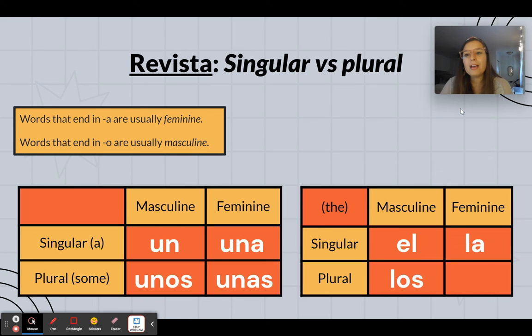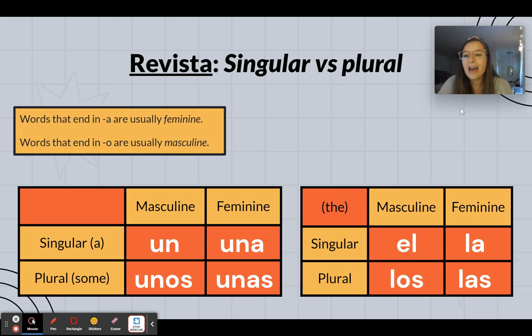For example, let's say we're out at a restaurant, right? And I'm super thirsty and I want many soft drinks. I want a Sprite and a Diet Coke. So I would say, yo quiero los refrescos. I want the beverages, those specific ones.